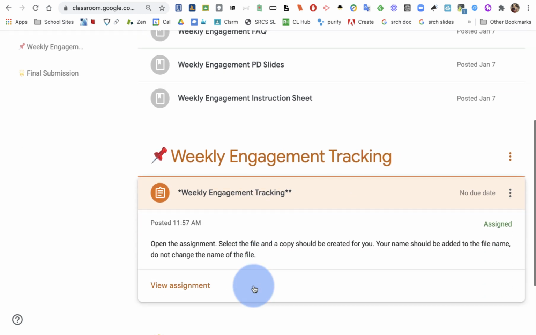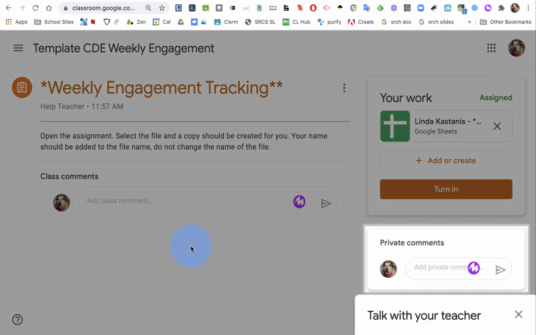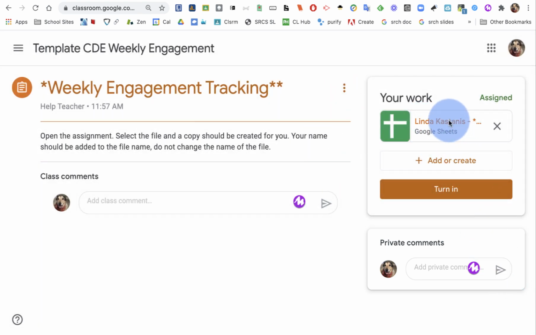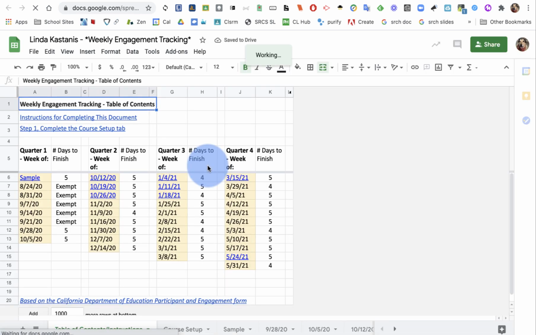I'm going to click on the assignment in Google Classroom and select View Assignment, and over on the right I'm going to see my work, and I'm going to go ahead and open my copy of the Weekly Engagement Tracker.